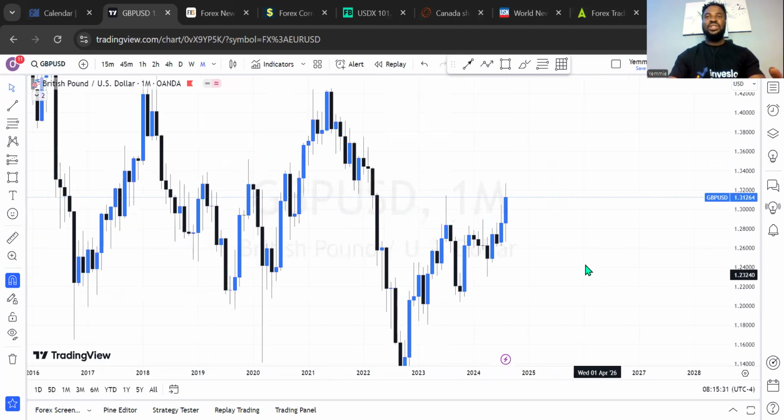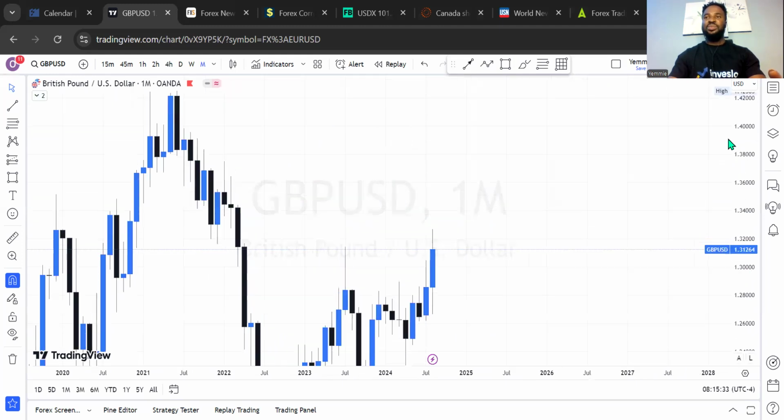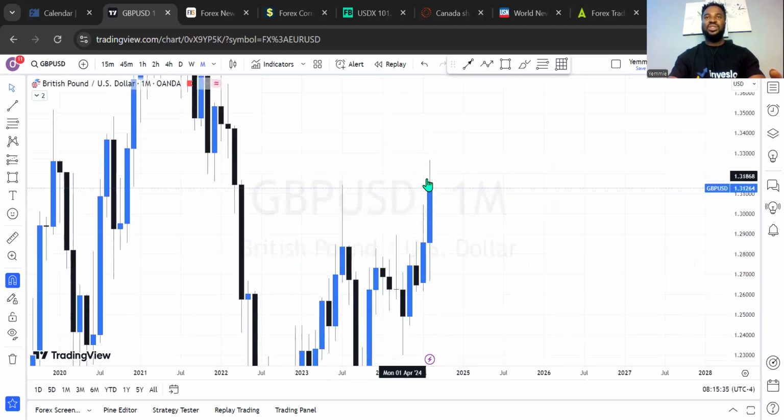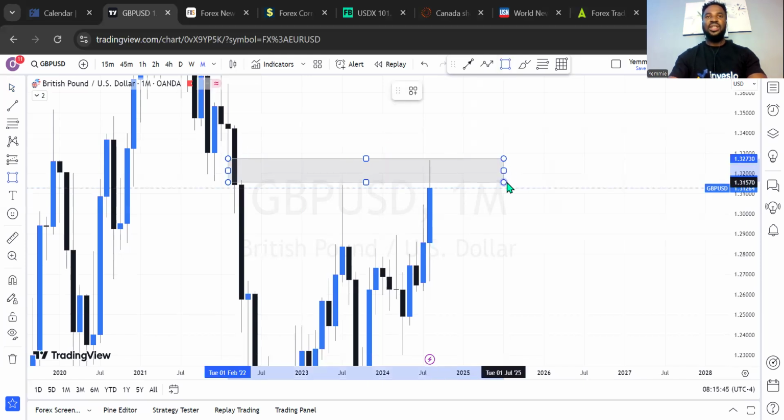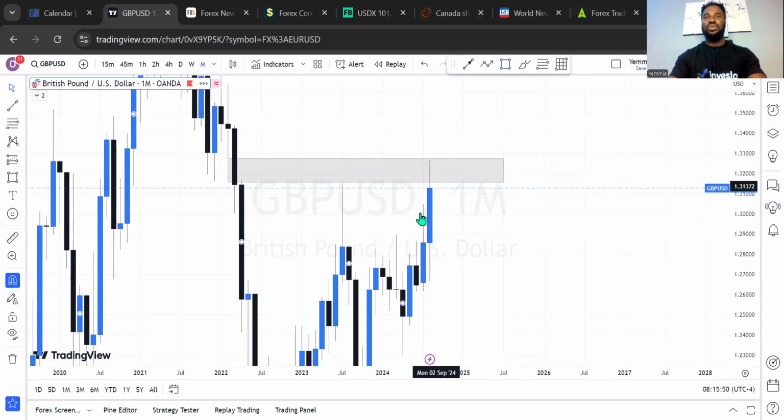And with that information, it means we're going to experience a little bit of sell, because this rejection was significant right here, and we're going to experience more sell in the market for this month. And when you see where this rejection happened, it didn't just happen anywhere. It happened at the area of a fair value gap right there. Can you see that? Within here and here, that's where the market felt compelled to move. So this is significant, and it's not just accidental, it also comes with a lot of meaning.